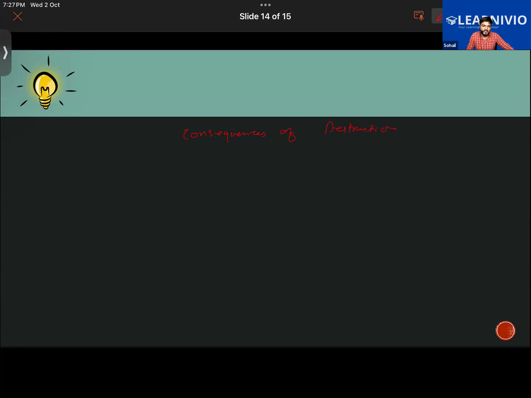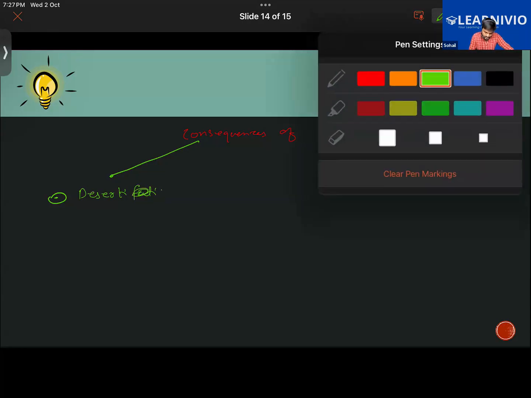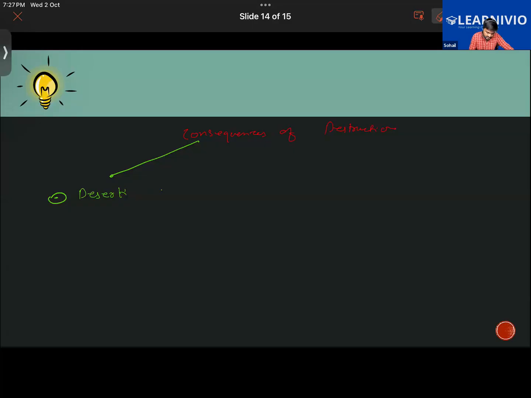Okay, and... I'm not sure. Moments ago, you said that it can lead to desertification, right? Think of some more consequences of this. Desertification, it will disrupt the water cycle. Economic loss. Exactly.